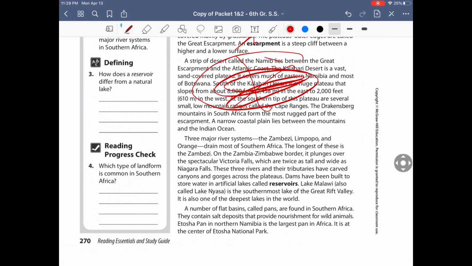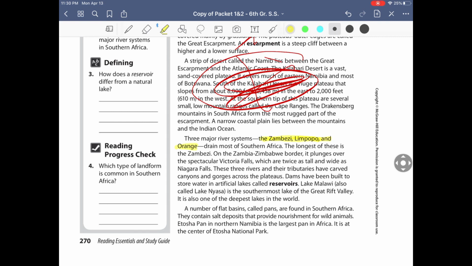All right, here, the three major river systems are the Zambezi, the Limpopo, and the Orange. Okay, so we found our three major water systems right here. So this one right here, this one right here as well, and this one.